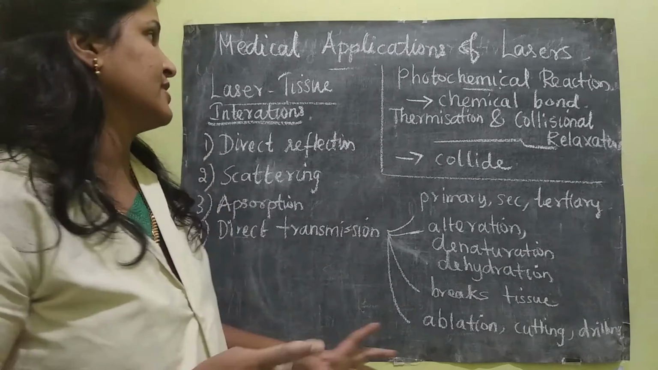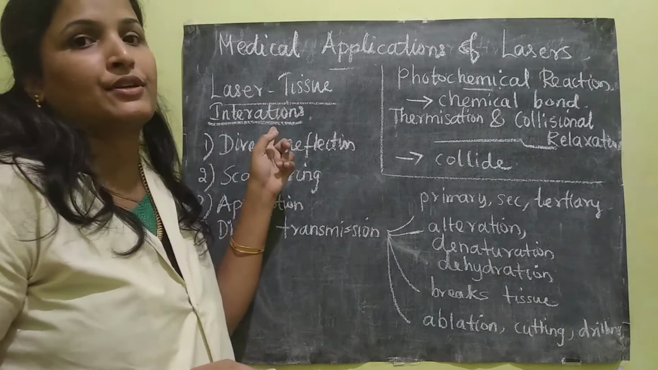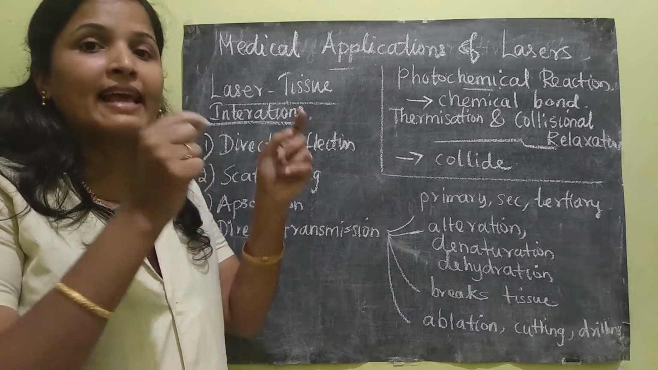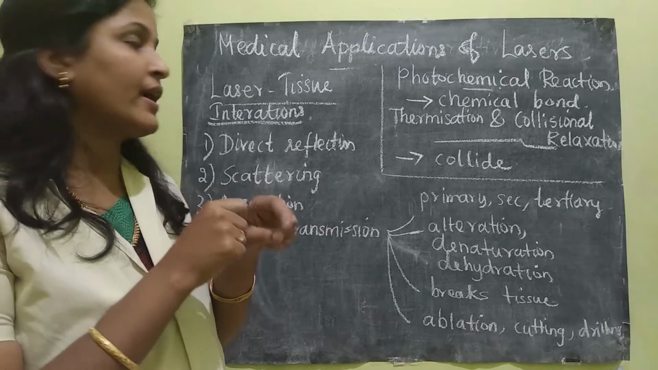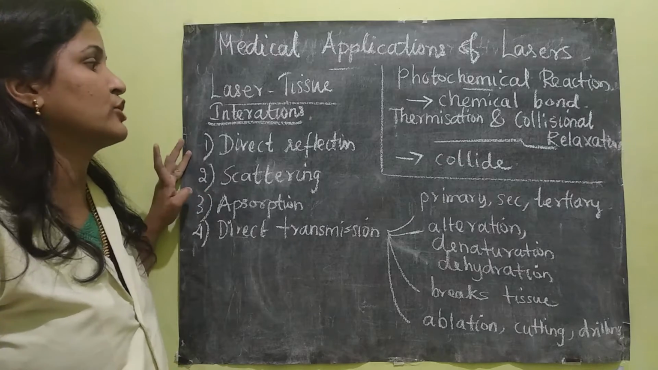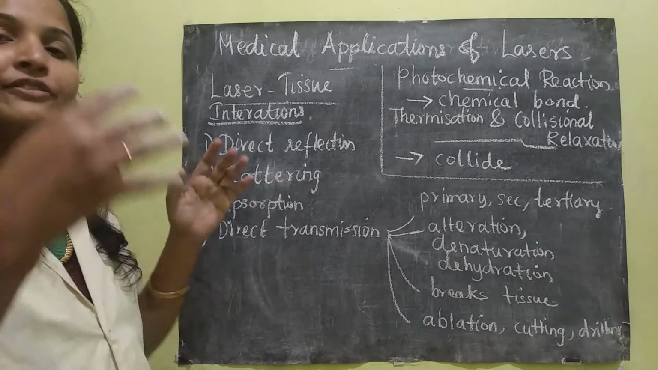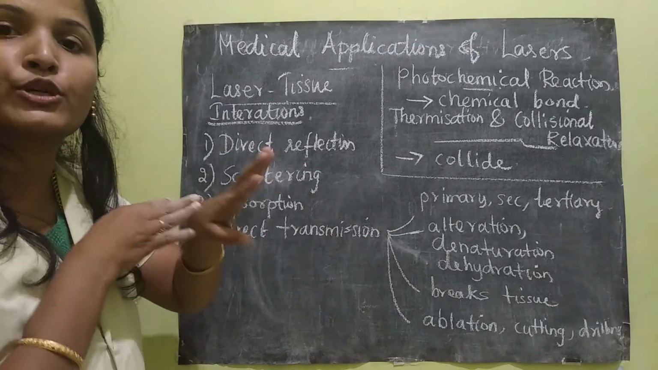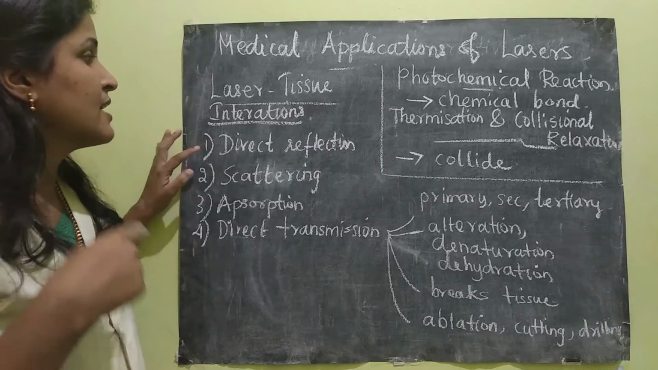Okay, so the first topic for this is laser tissue interaction. So how the laser is interacting with the human tissue. Okay, so here are the four processes of laser tissue interactions. First is reflection. If the laser is exposed onto the human body or the tissue, what will happen?